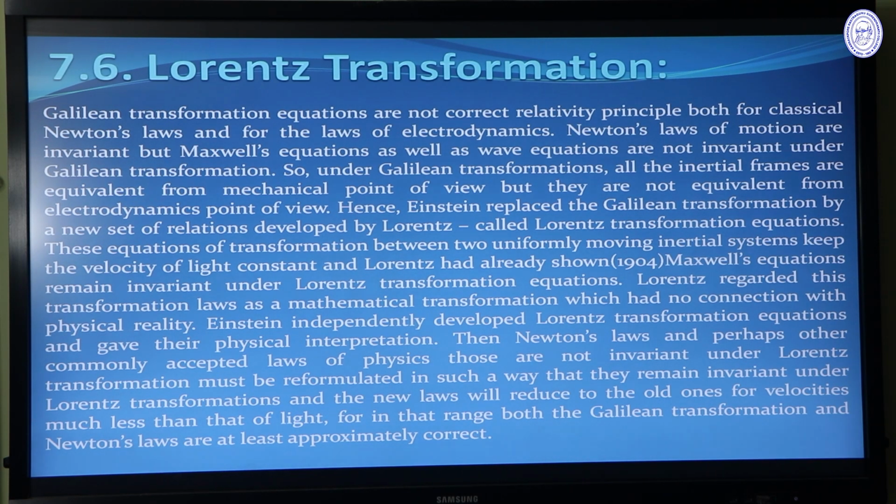Then Newton's laws, and perhaps other commonly accepted laws of physics, which are invariant under Galilean transformation but not invariant under Lorentz transformation, must be reformulated in such a way that they remain invariant under Lorentz transformation. The new laws will reduce to the old ones for velocities much less than that of light, for in that range both the Galilean transformation and Newton's laws are at least approximately correct.